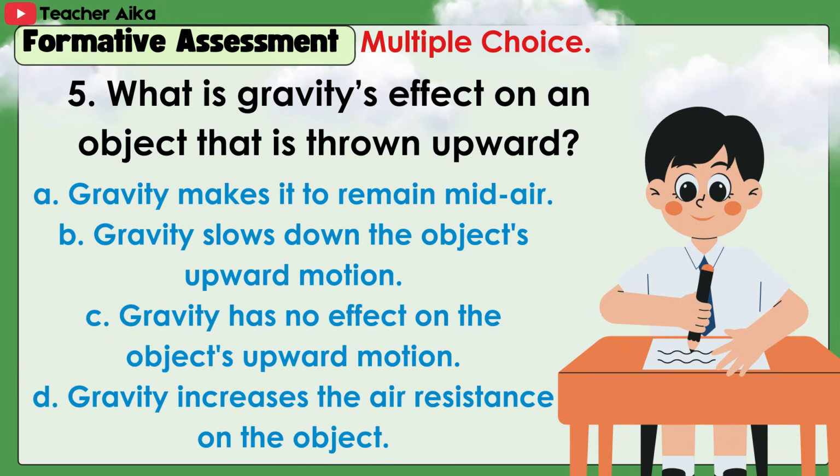5. What is gravity's effect on an object that is thrown upward? Answer B. Gravity slows down the object's upward motion.